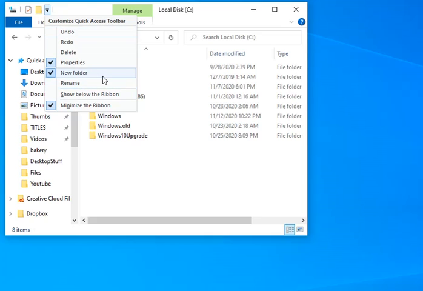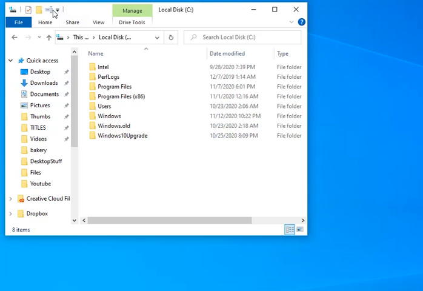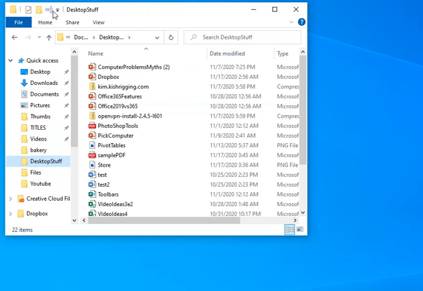Anyway, so if you want more things, let's say you're constantly renaming things. You could just have that there. So that's rename. So every time you want to rename a folder, you just click on that, and it'll automatically let you. Maybe not. Okay, that's interesting. So rename doesn't really do anything. I'm going to remove it from the toolbar.